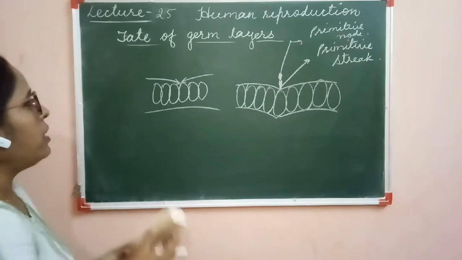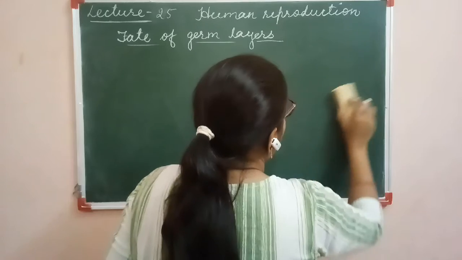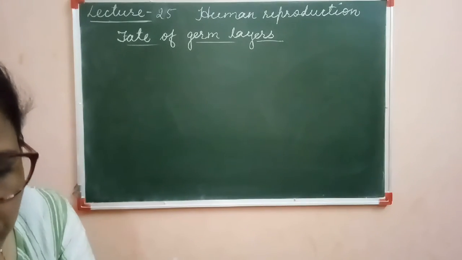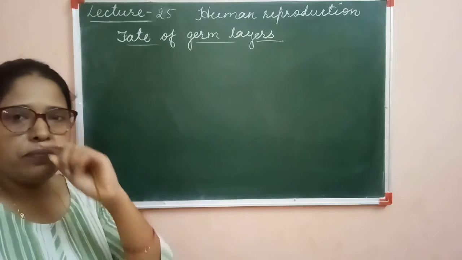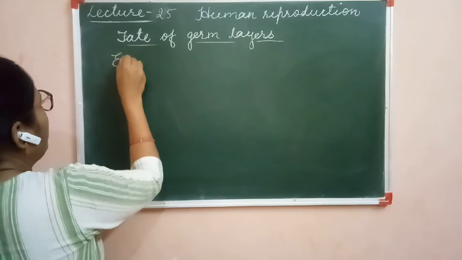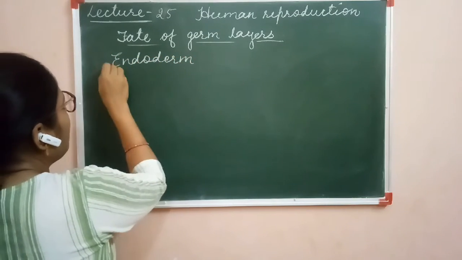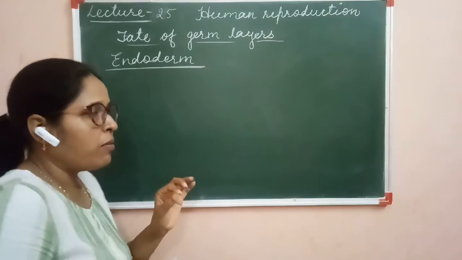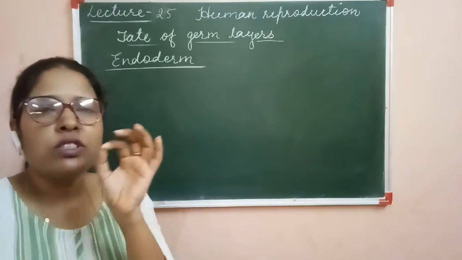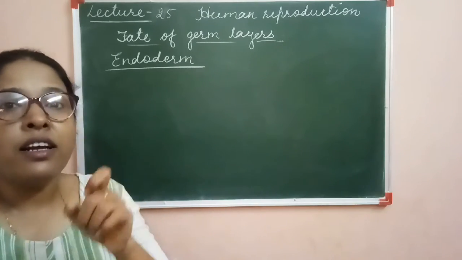Now come to the topic, that is the fate of germ layers. We had discussed the formation of endoderm, mesoderm and ectoderm. Firstly we will discuss the fate of endoderm. We know that when the zygote is formed, it is an indeterminate process.